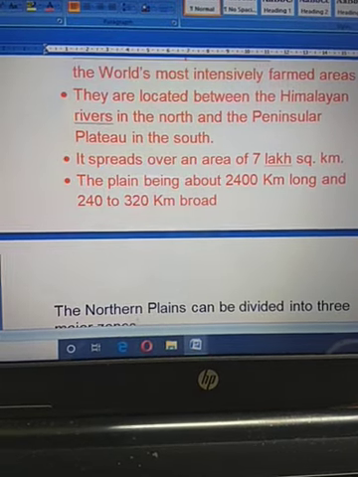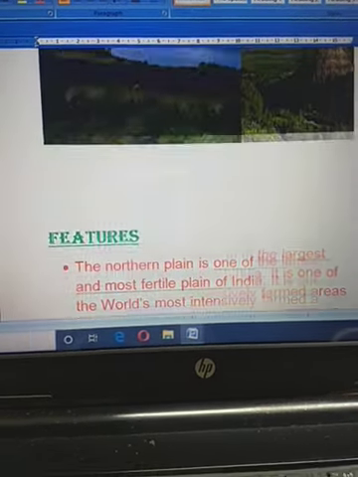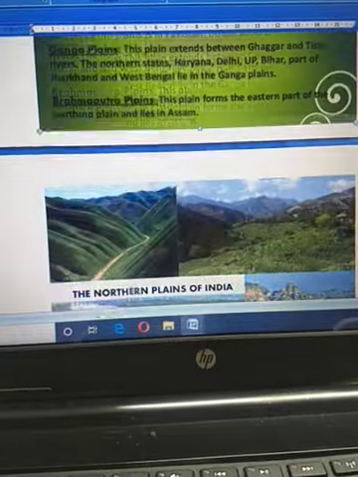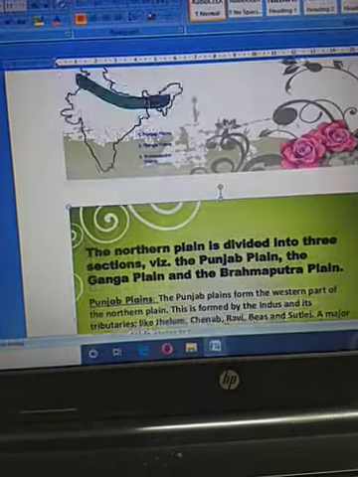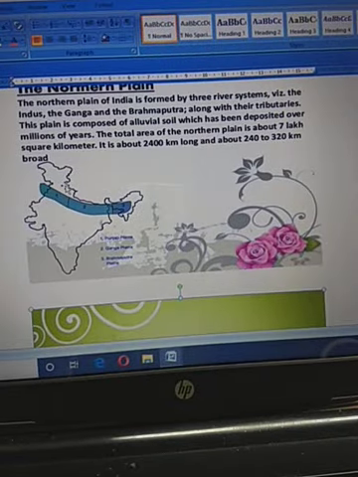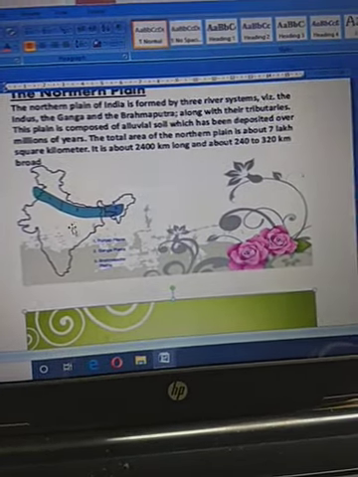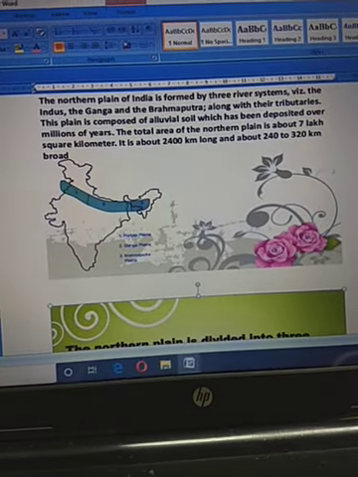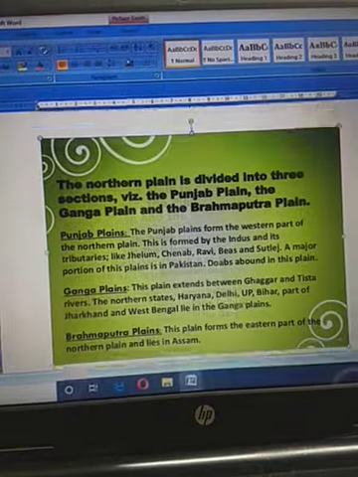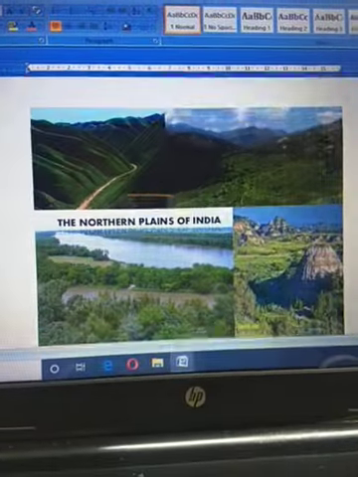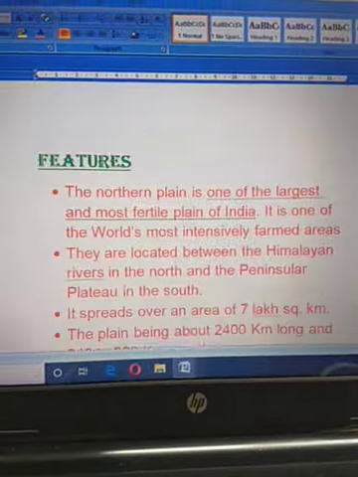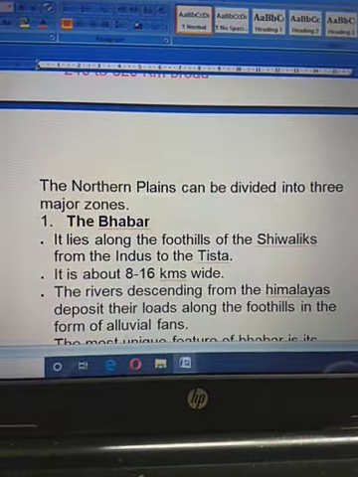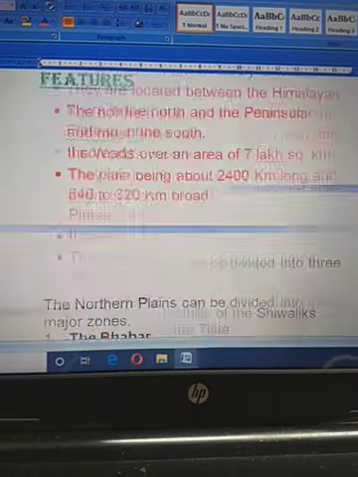Next one, they are located between the Himalayan rivers in the north and the peninsular plateau in the south. If you see this map, you can easily understand that the northern plain is bounded in the northern part by the Himalaya mountain, and in the southern part it is bounded by the peninsular plateau.